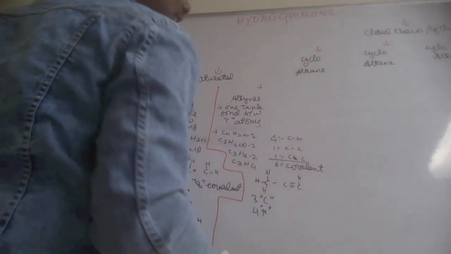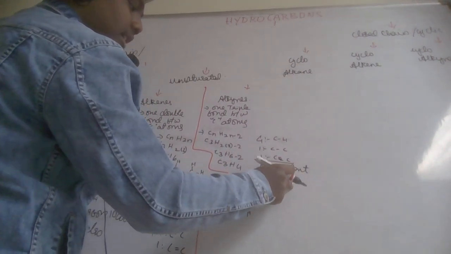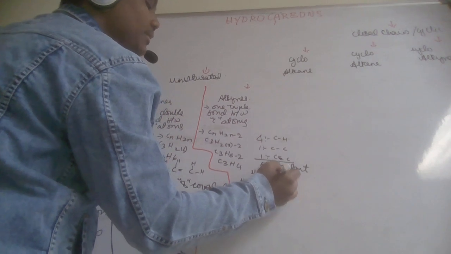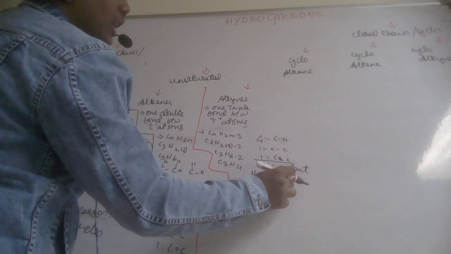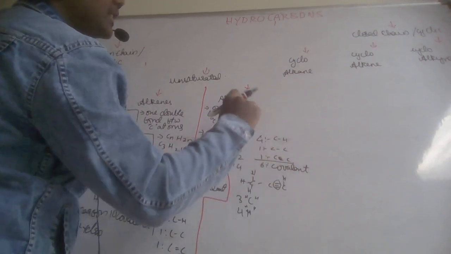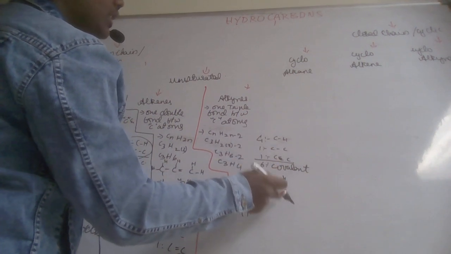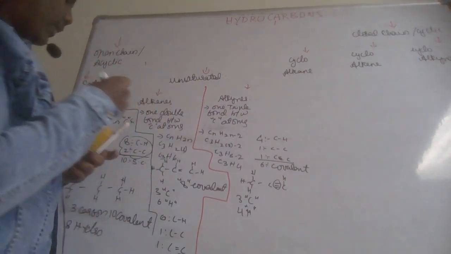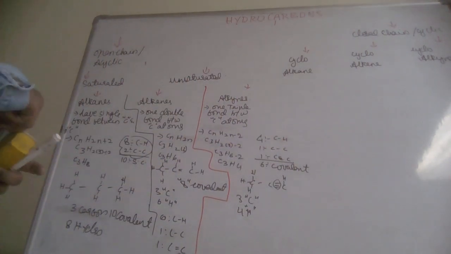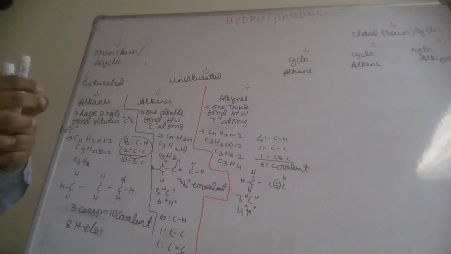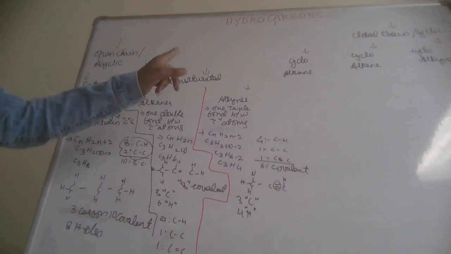Never count the number of bonds like this, 1 2 3 4 5 6 7 8, because all these 3 lines represent only one bond. You need to count like this: 1 2 3 4 5 6. Never count these 3 bonds separately. These three lines combine to form only one covalent bond. 1 2 3 4 5 6, so 6 covalent bonds. I hope you have understood the open chain structures of hydrocarbons.